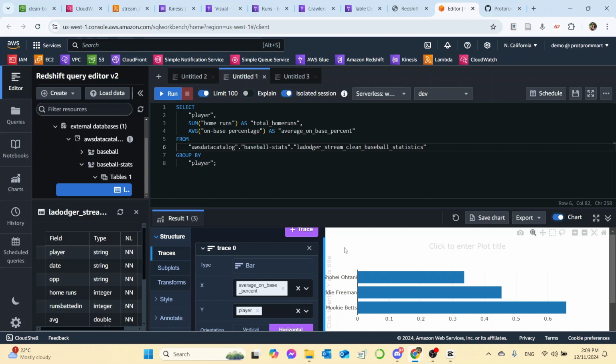Okay, we can also look at it by bar chart for average on base percentage, such as Mookie Betts having 0.65 average on base percentage, which is the highest, and Shohei having the lowest.